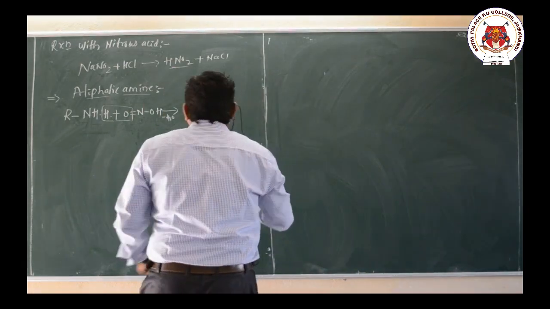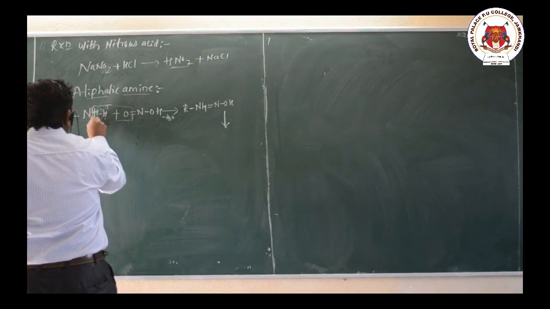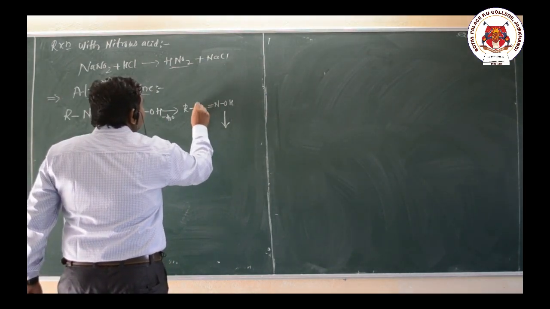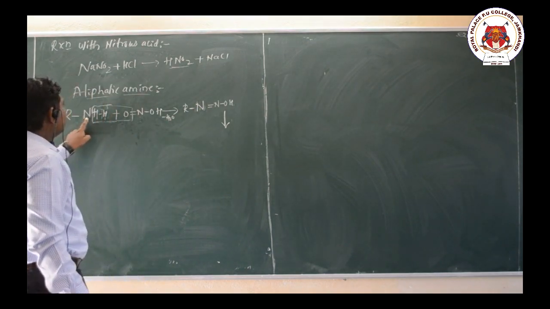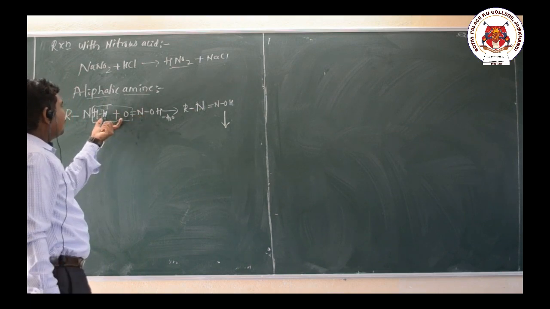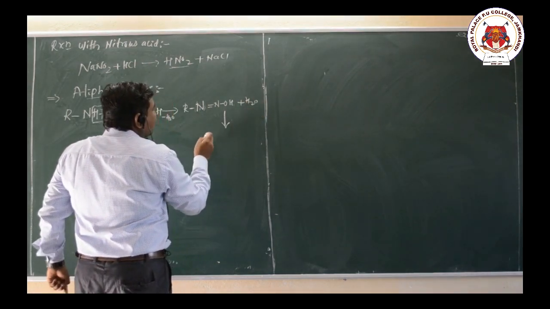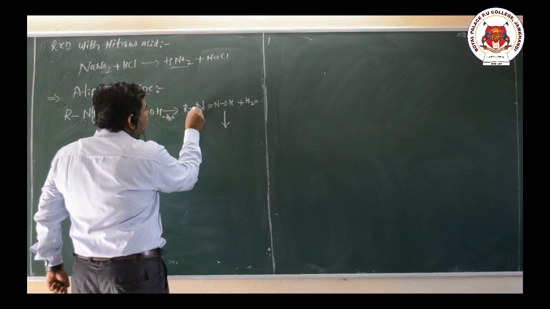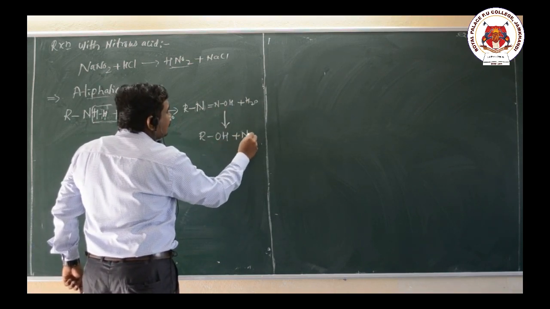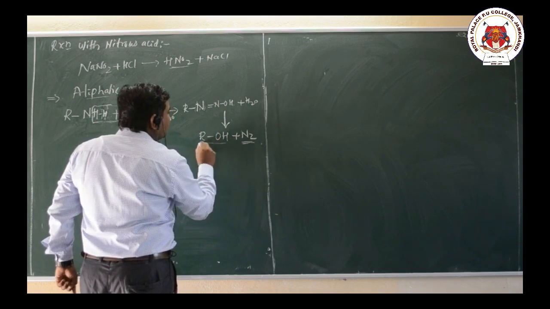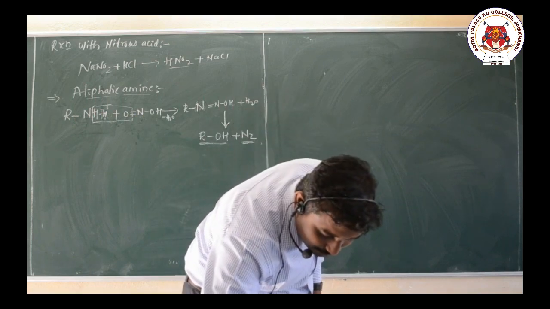The reaction is like this: minus H2O, loss of H2O, R single bond N double bond NOH, and removal of a water molecule. Now evolution of N2 takes place, and the remaining thing is ROH plus N2. Evolution of nitrogen takes place and alcohol is formed. So this is in the case of aliphatic amines.